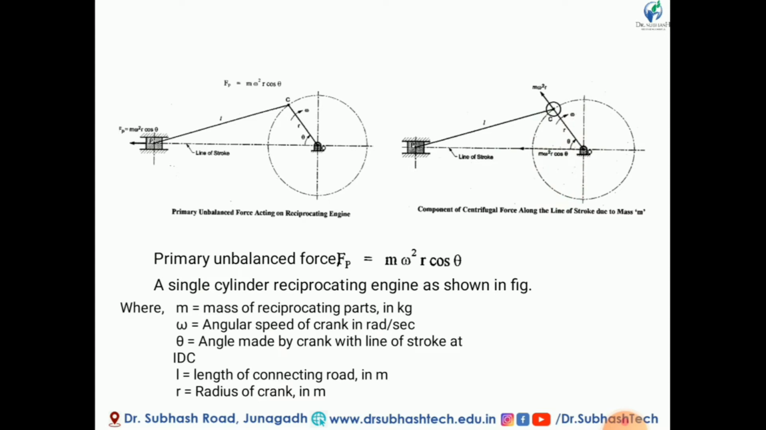Okay, so let us consider some notation. M is the mass of the reciprocating part in kg. Omega is the angular speed of the crank in radian per second. Theta is the angle made by the crank with the line of stroke. This is theta. L is the length of the connecting rod. Small r is the radius of the crank.